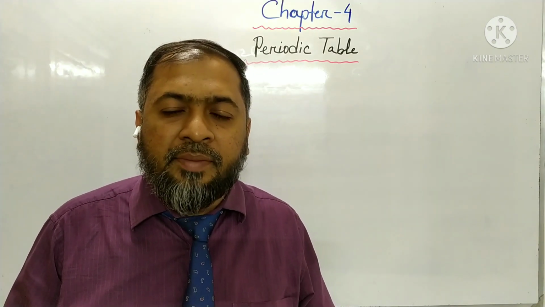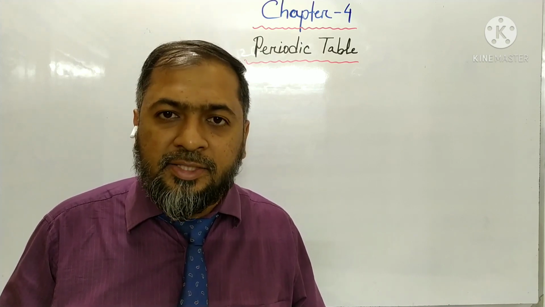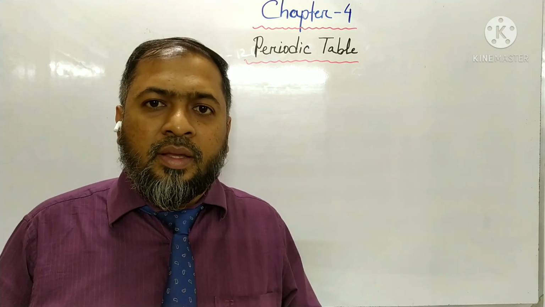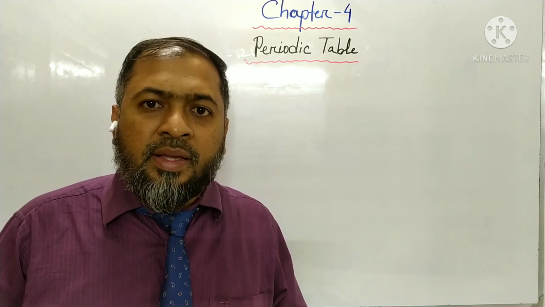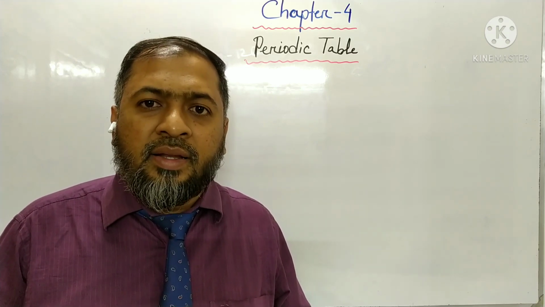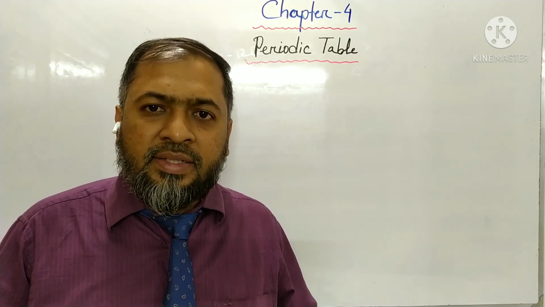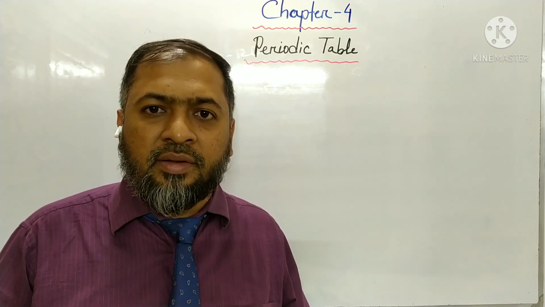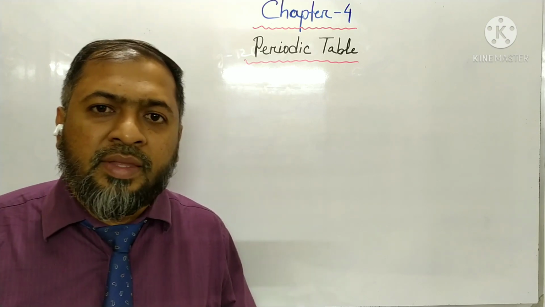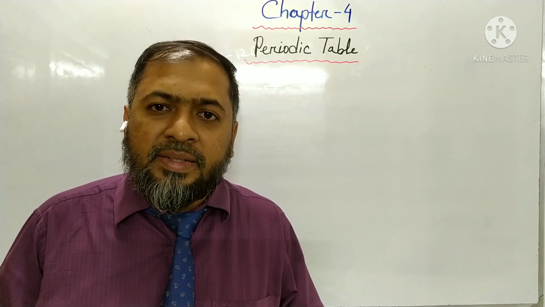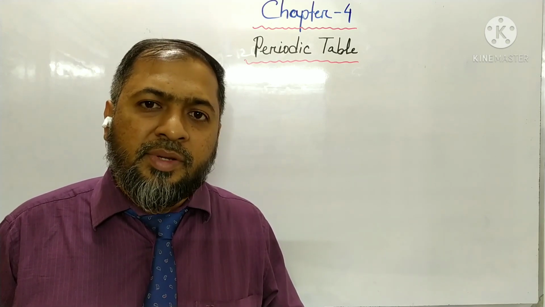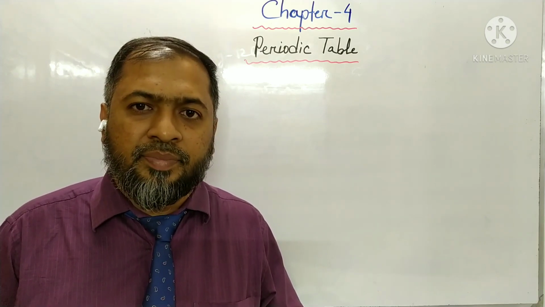Scientist Mendeleev kept many blank spaces in his periodic table, and afterward some elements were discovered, and those elements were put in those blank spaces. So this is the great success of scientist Mendeleev. Even though Mendeleev had many successes, there are also some limitations in his periodic table.